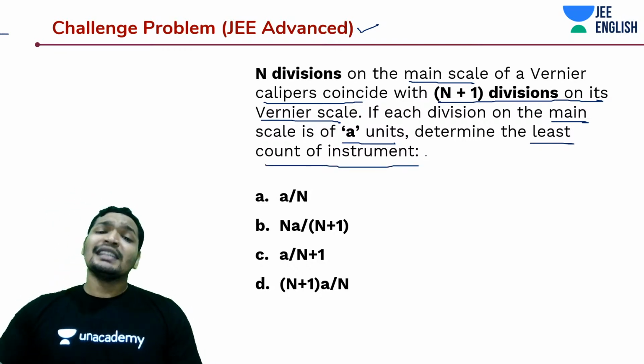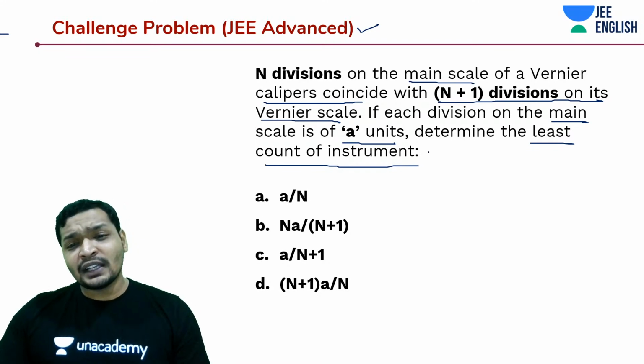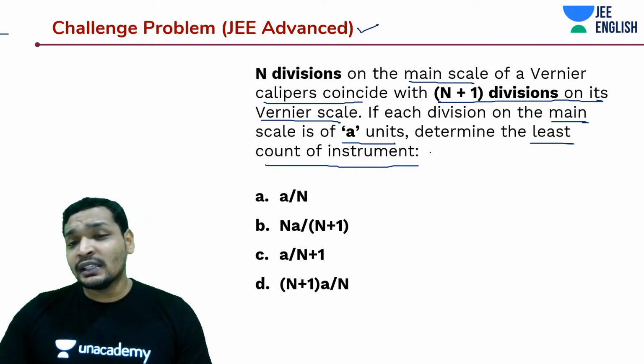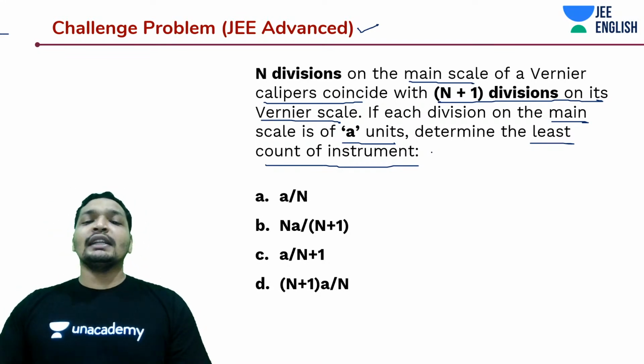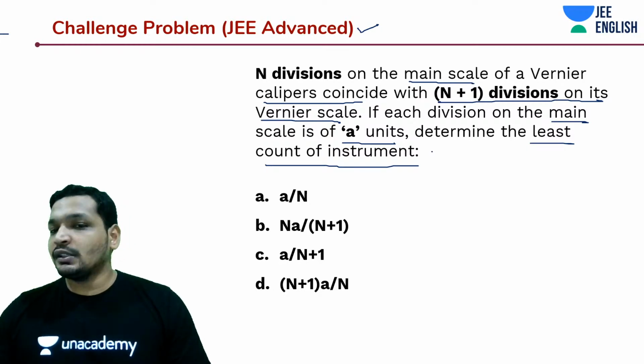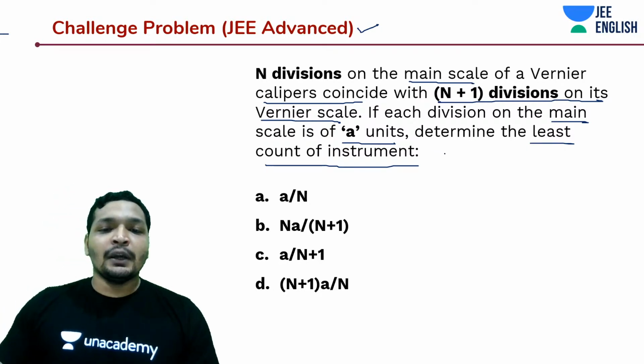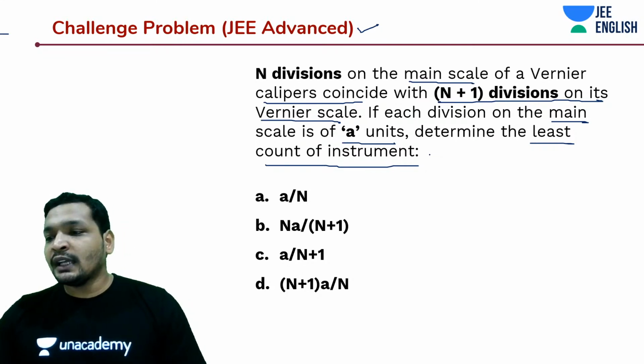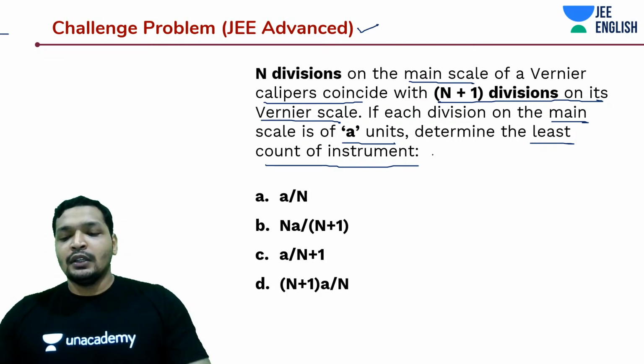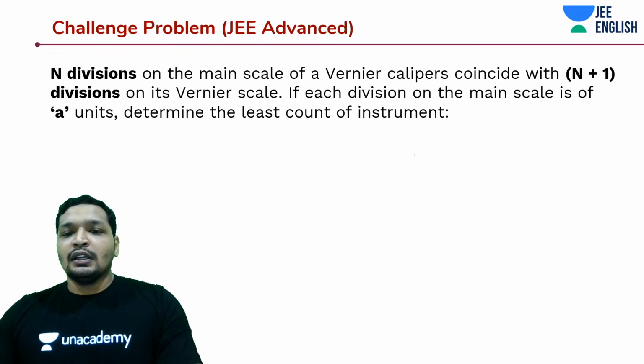Okay, they can say least count, or the most precise value, or up to the decimal place what it can measure, or the least possible value that can be measured by the instrument. Different kinds of terminologies can be used. So what do you think should be the answer, guys?